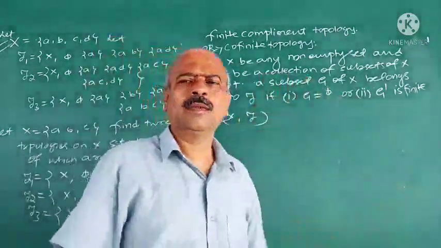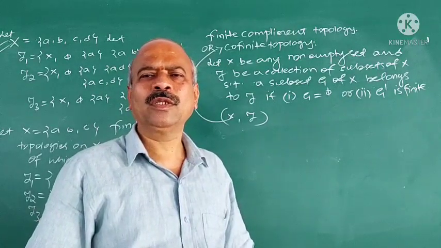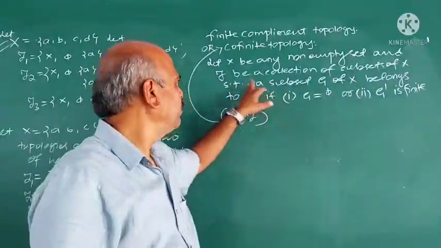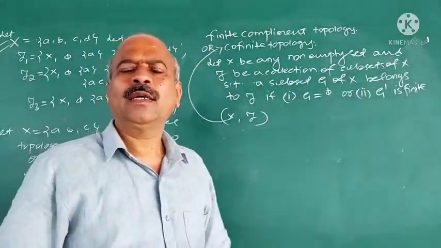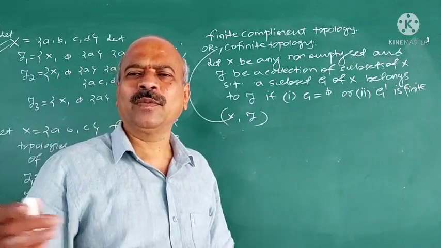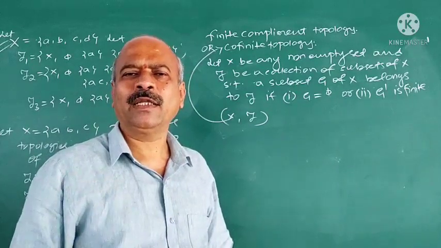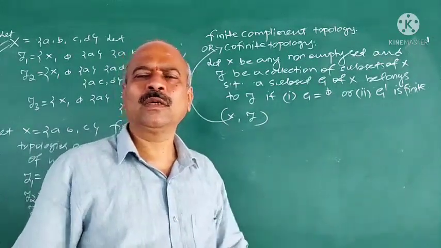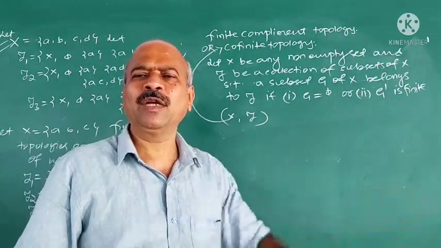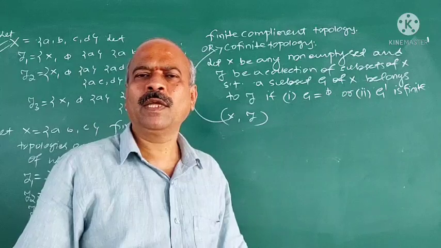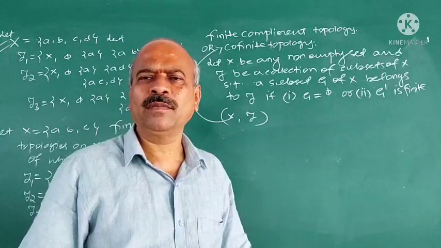Again, suppose the example is an MCQ, a multiple choice question. Then the statement will be given. Let X be any non-empty set and TOE be a collection of subsets of X such that a non-empty set G of X belongs to TOE if and only if G is equal to phi or G dash is finite. Then there are 4 choices: finite complement topology, usual topology, or some different choices. Then the right answer is cofinite topology or finite complement topology.